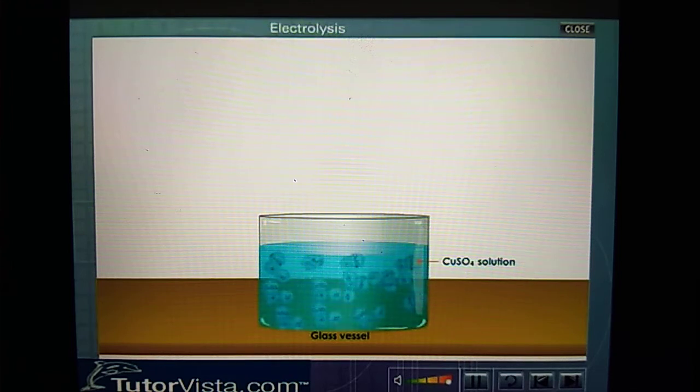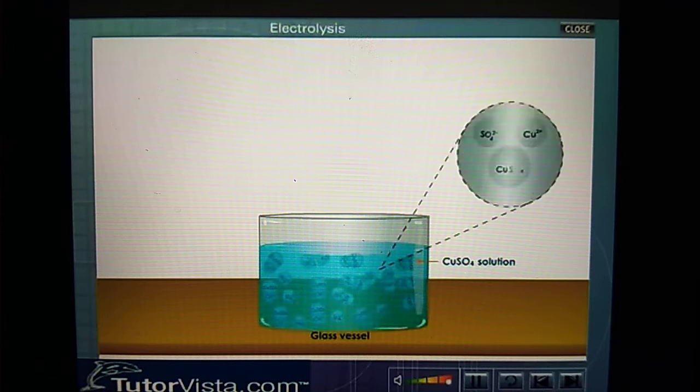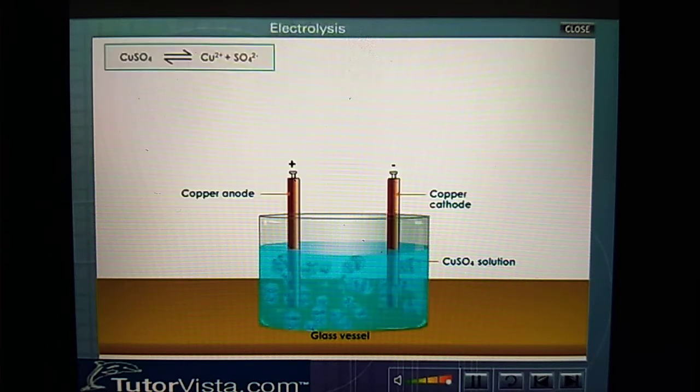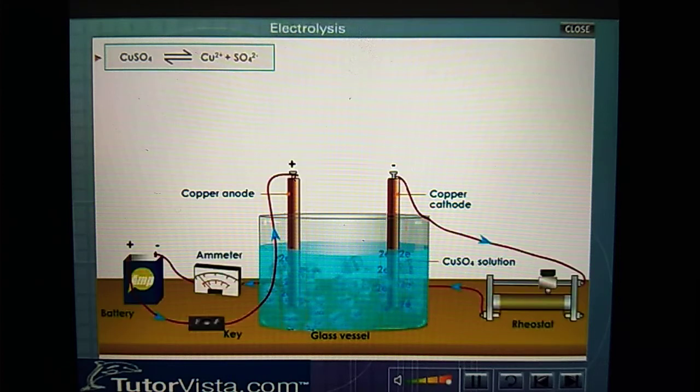Take a wide glass vessel containing a saturated solution of copper sulfate. The aqueous copper sulfate solution dissociates into copper ions and sulfate ions. The dissociation of copper sulfate solution, that is, the electrolyte, is a reversible reaction. Introduce two copper electrodes into the electrolyte. The copper electrodes are connected to the terminals of a battery.